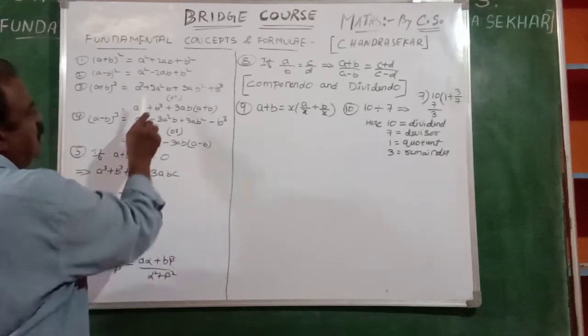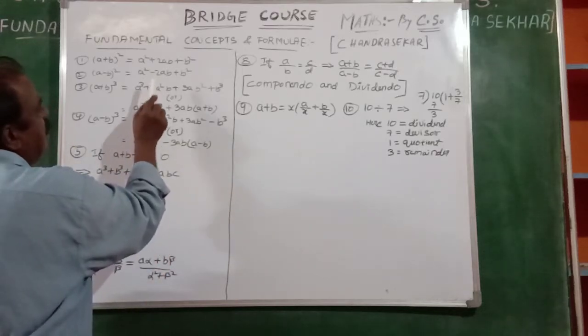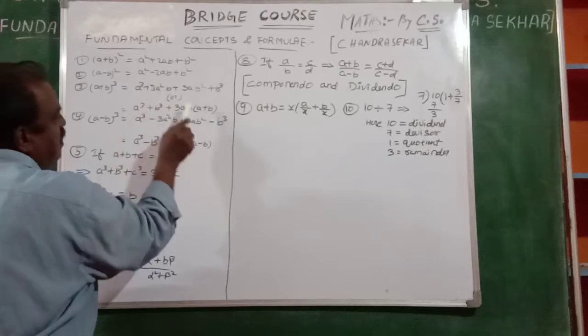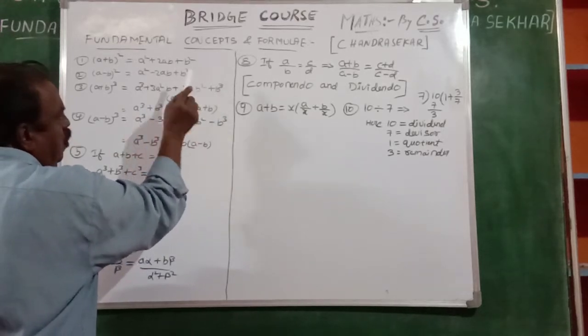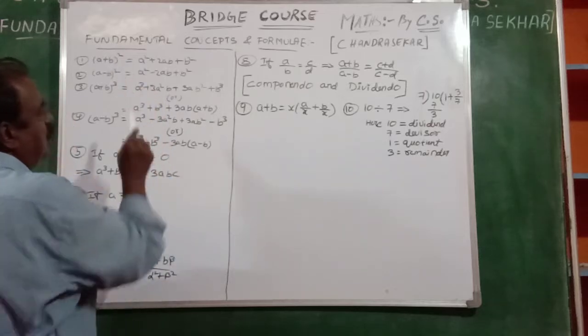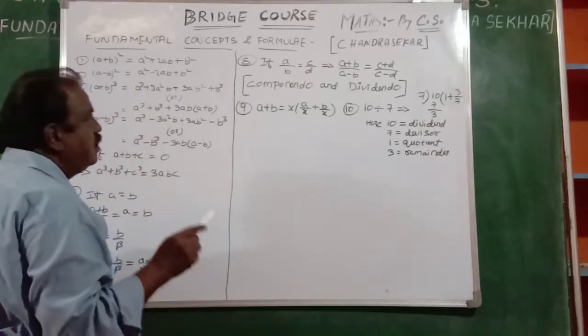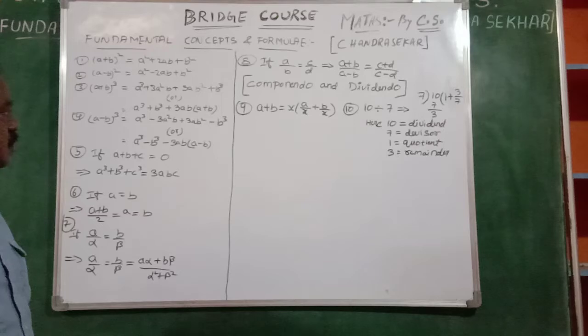Is it okay? Here you see 3a, another a is there. That a remained here. Here also 3ab into b, one more b is there. This one. Okay? Like this we have to write the formulas in higher studies.